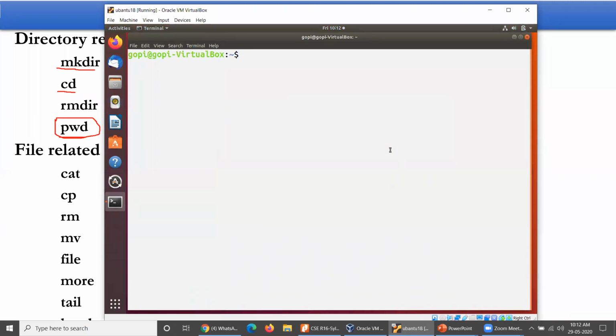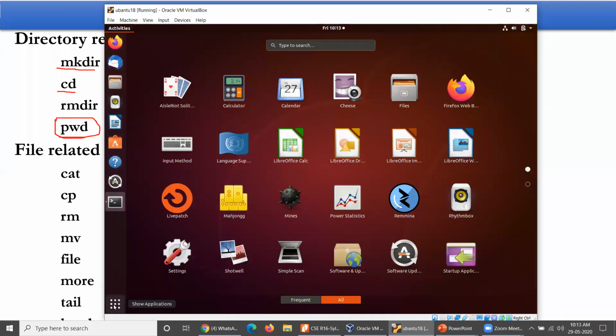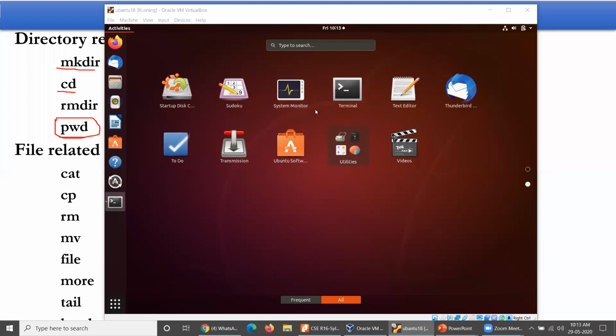So here, you need to check where exactly you have the terminal. Terminal will be available in all applications, the main menu. Within this main menu, you are expected to select the terminal which is available within all applications.